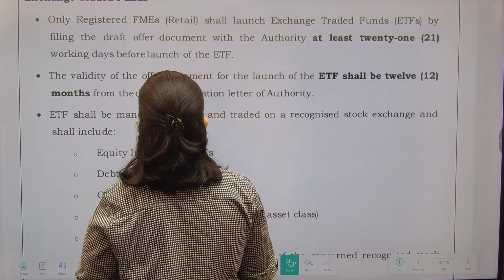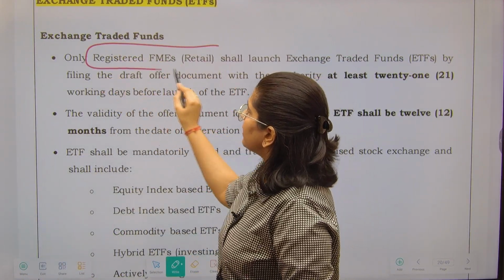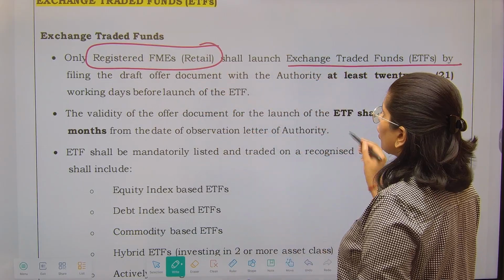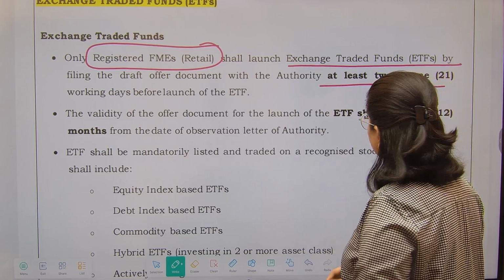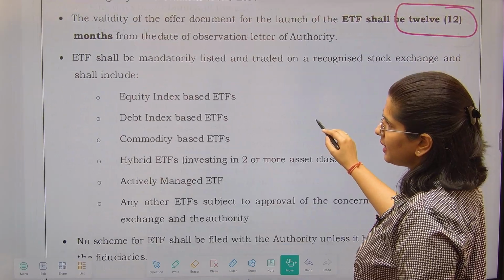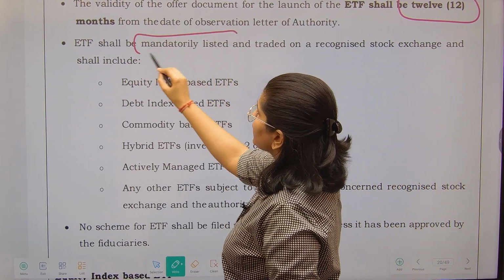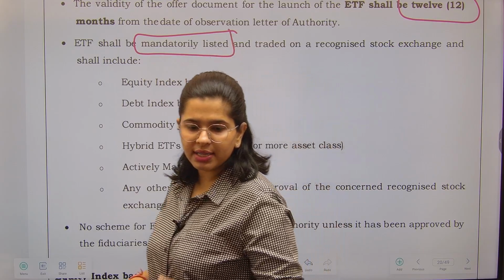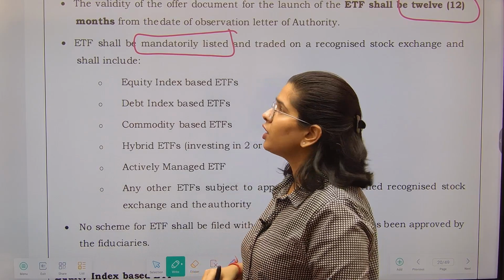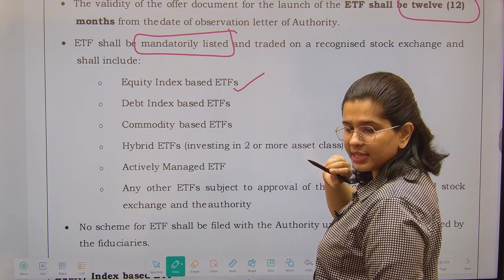Let's see this. So ETF: only a registered FME retail can launch exchange traded funds by filing the draft of a document with the authority at least 21 days before. What is going to be the maturity? 12 months, similar to your retail schemes. Now they shall mandatorily be listed. Obviously, exchange traded means you are listed on the exchange. Fine. Everyone can purchase and sell your securities.